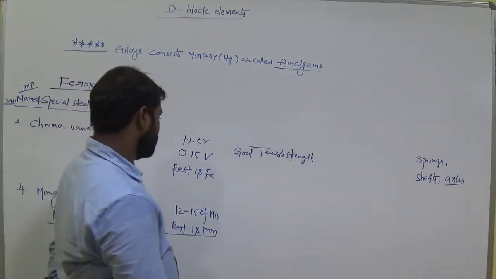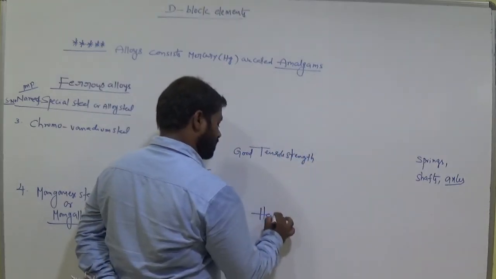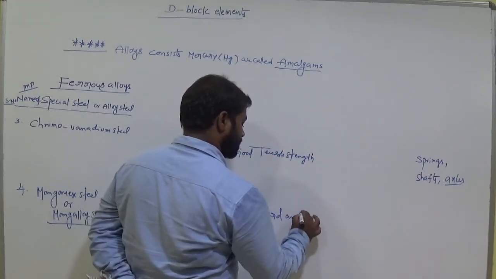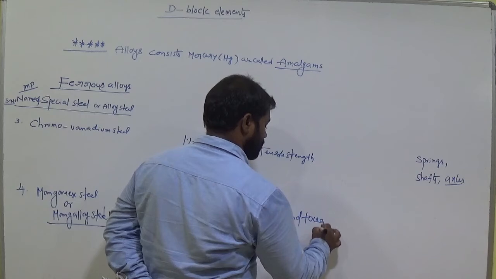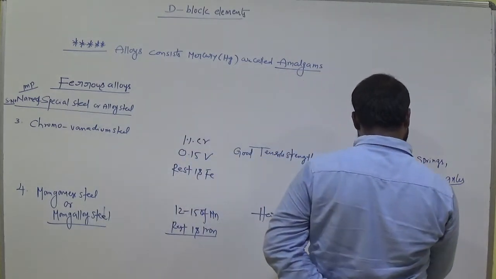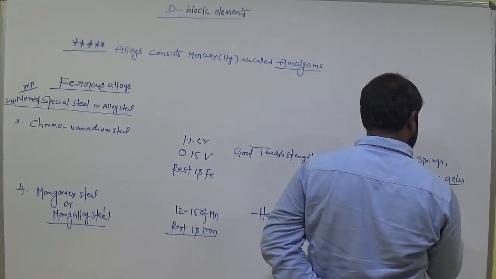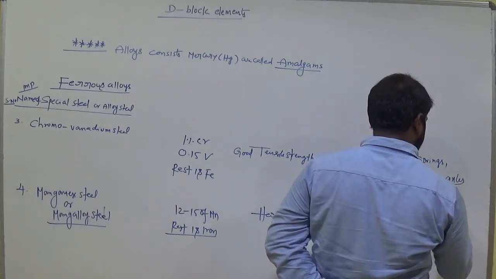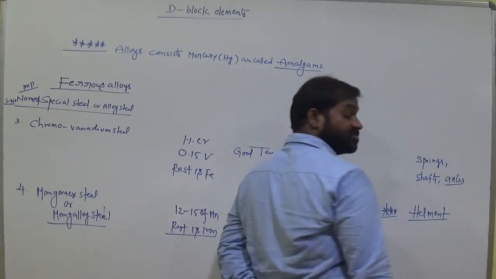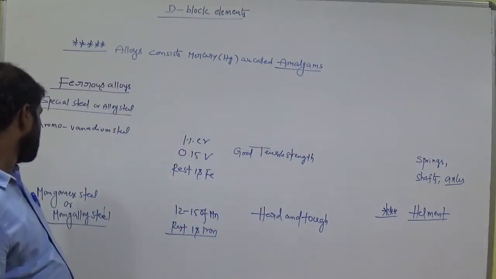And what is its property? It is very hard and tough. Tough means strong. And its uses are very important. Helmets we can prepare by using this manganese steel or mangaloy steel.